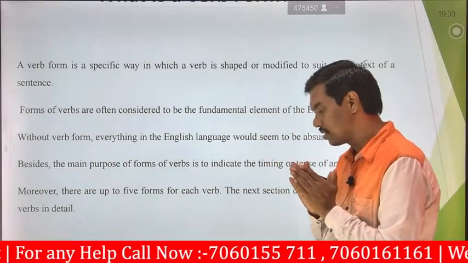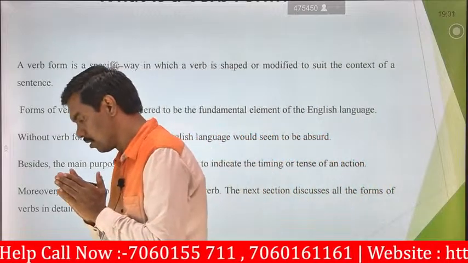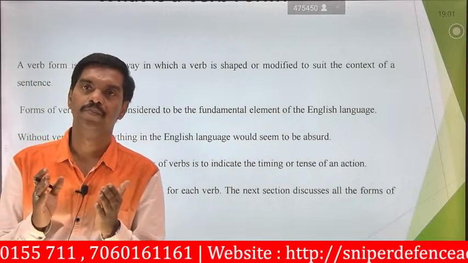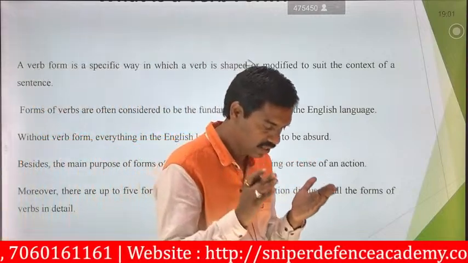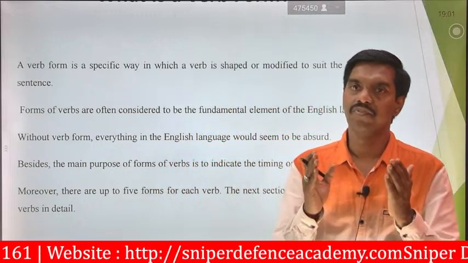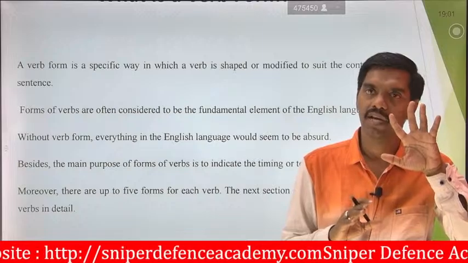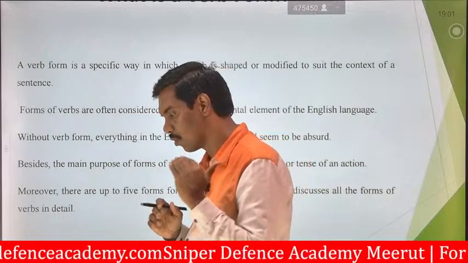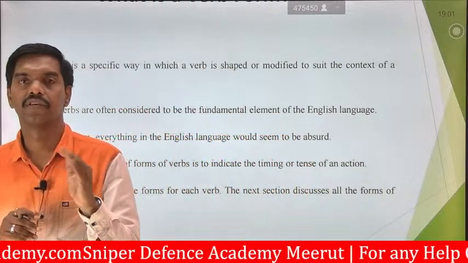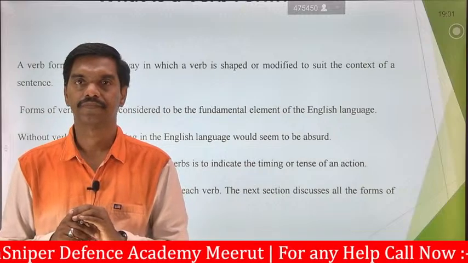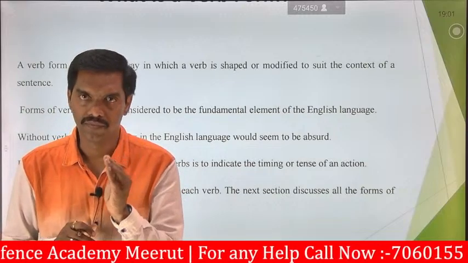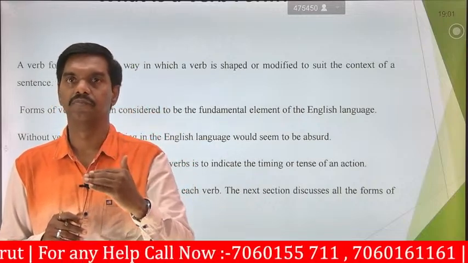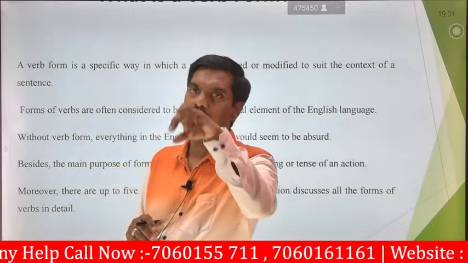Moreover, we are going to see 5 forms of verbs. Generally they are expressed as V1, verb 1, V2, V3, V4 and V5. So these are the 5 kinds or 5 types of verbs. We are going to see them one by one with some of the best examples. How do we form the verbs? What types of verbs are available? Where to use them? In which place can I use this type of verb?